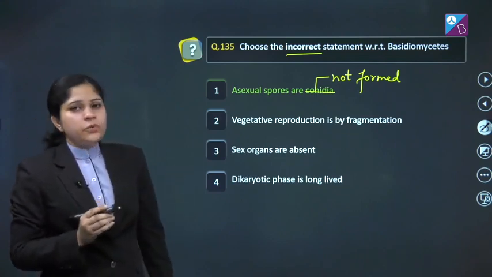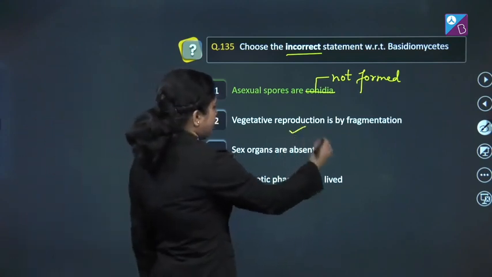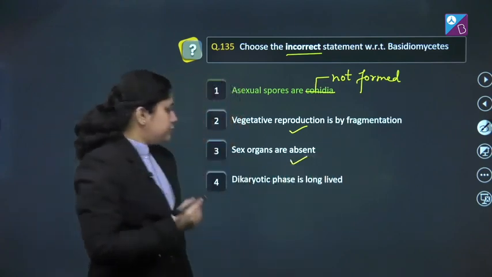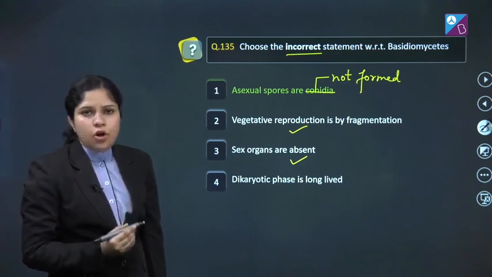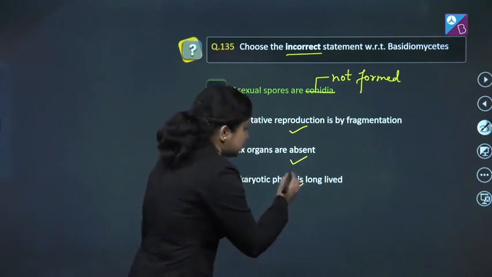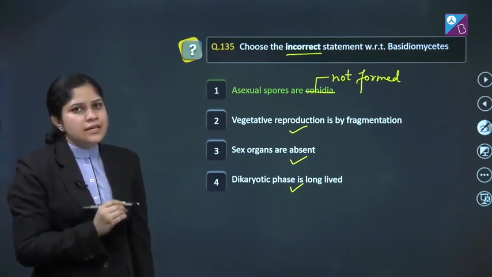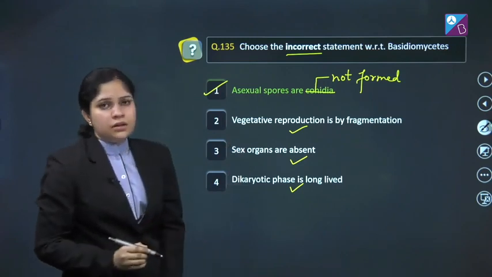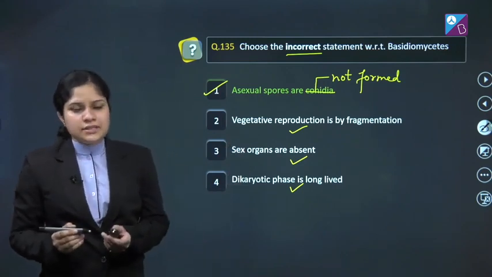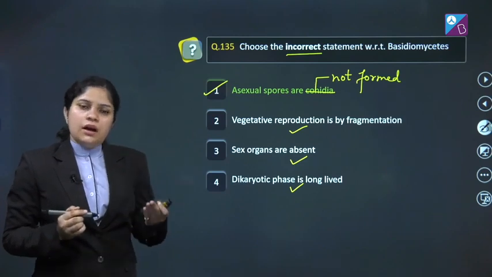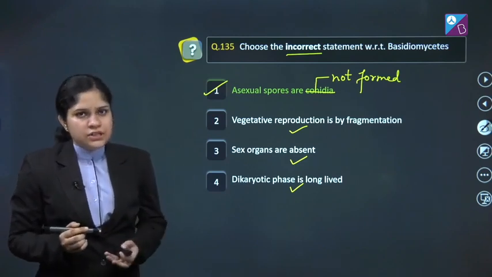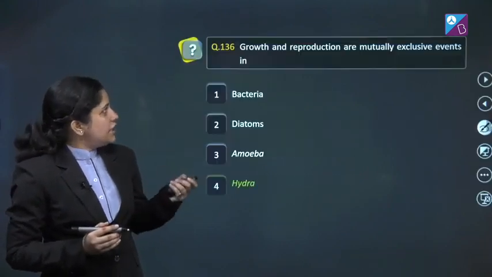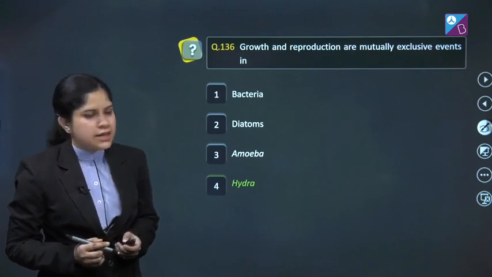Second, vegetative reproduction is by fragmentation. Absolutely true. Third, sex organs are absent, as I told you just now. And fourth, dikaryotic phase is long-lived. This is also correct, and this statement is also correct for the members of ascomycetes. So correct answer of this question is option number 1. Now we will move to the next section, that is section B, and we will solve it, practice all the questions, and I hope it will clear your doubts. So let's proceed. Section B, question number 136.